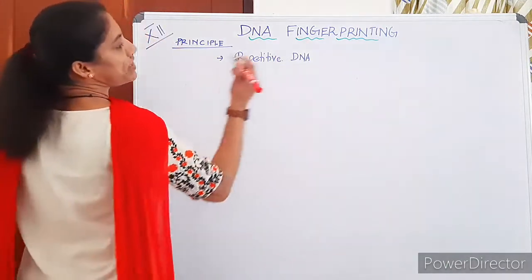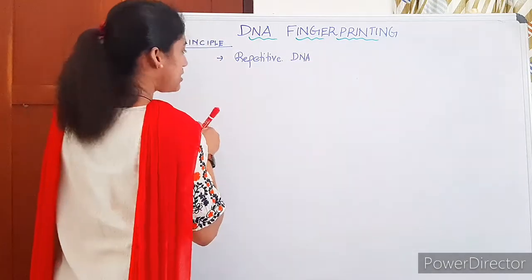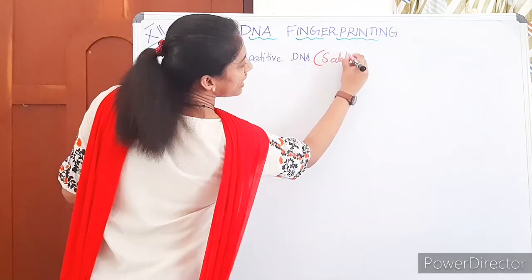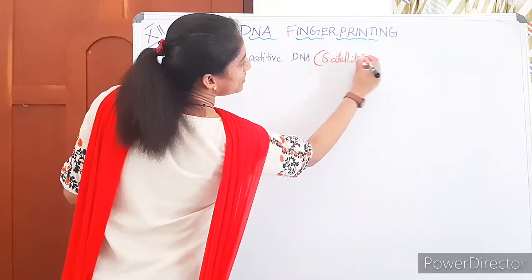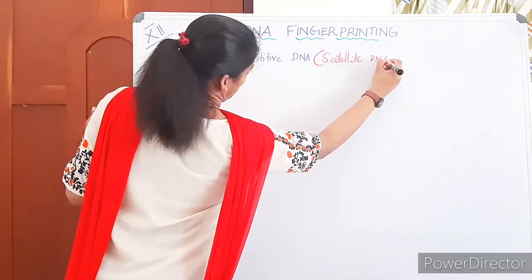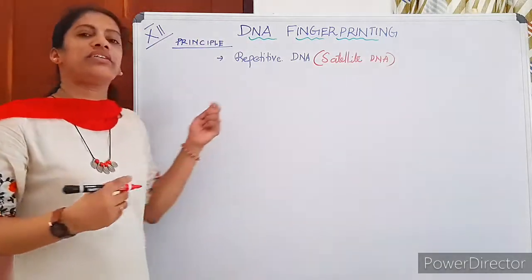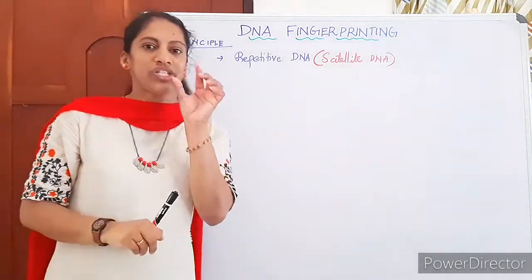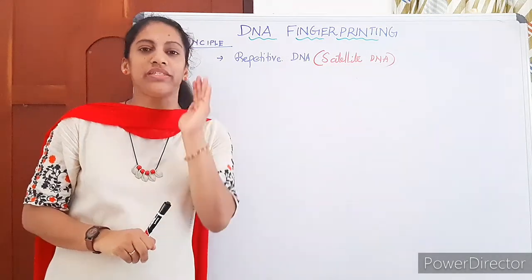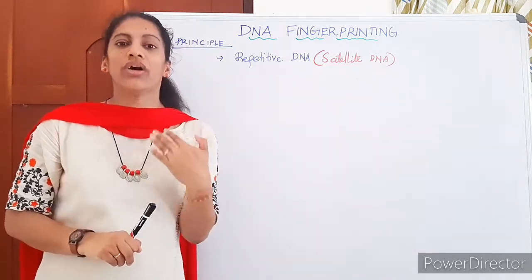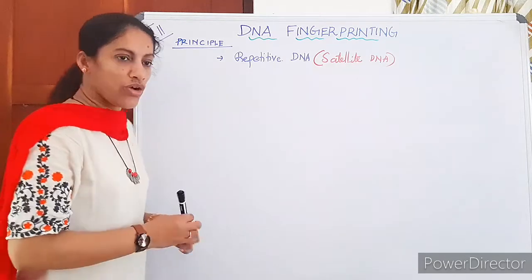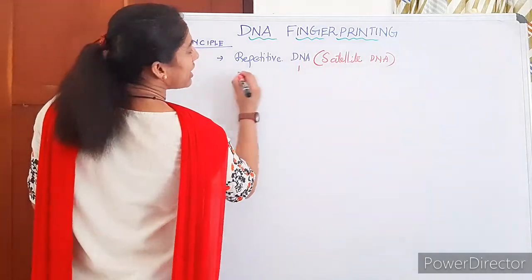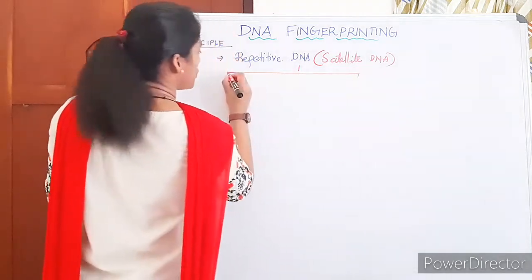Then this repetitive DNA is also known as, what is the other name? It is also known as satellite DNA. So another term for repetitive DNA is satellite DNA. What is it? A short stretch of DNA which repeats many times in our DNA or genome. So repetitive DNA or satellite DNA can be classified into many types.